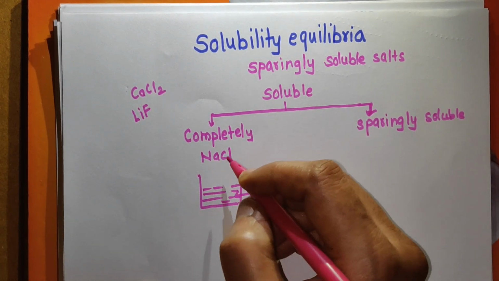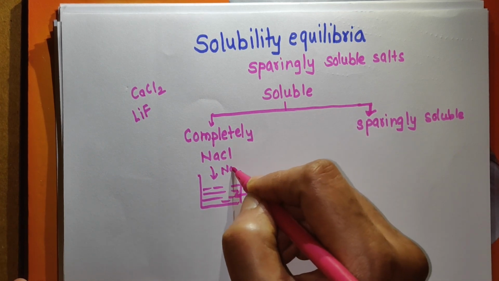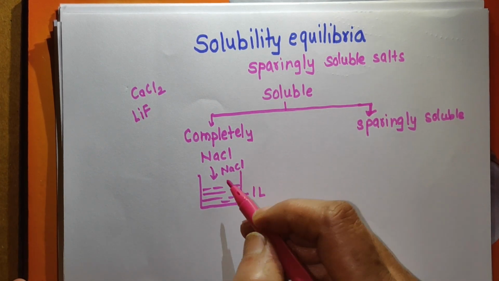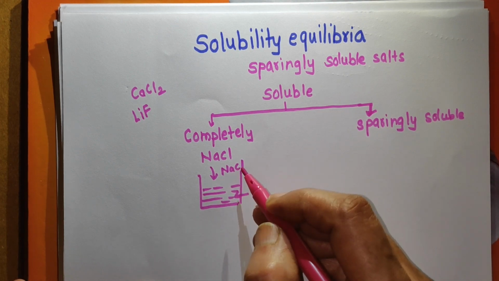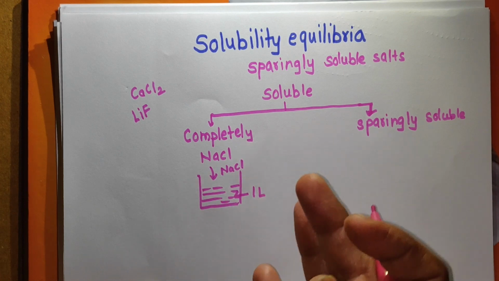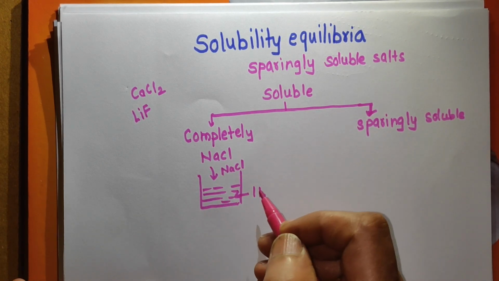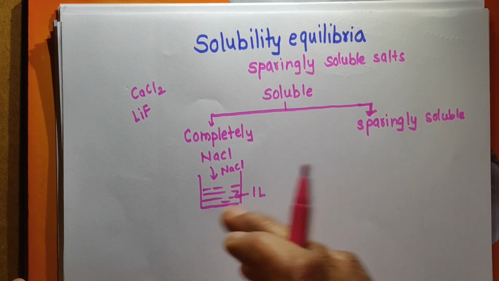But when we add NaCl to 1 liter of water, remember that there is a limitation on the quantity of NaCl which gets dissolved. You can't add 1 kg of NaCl to 1 liter of water and have it dissolve.